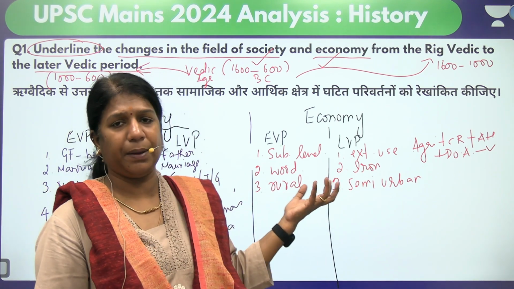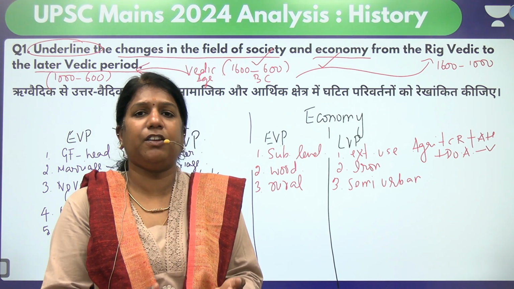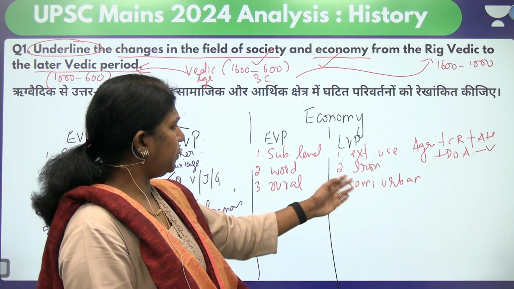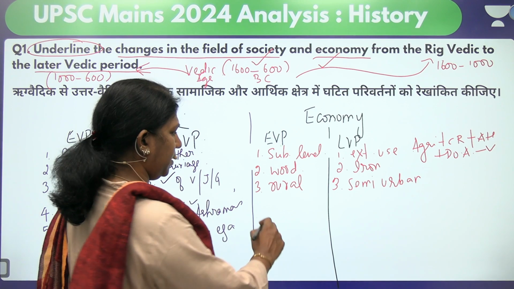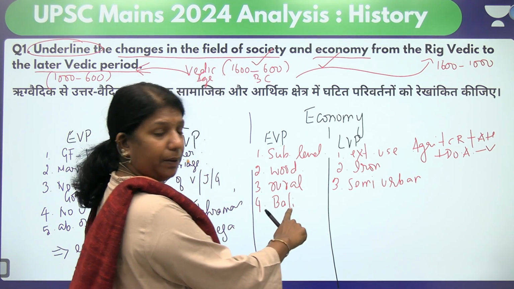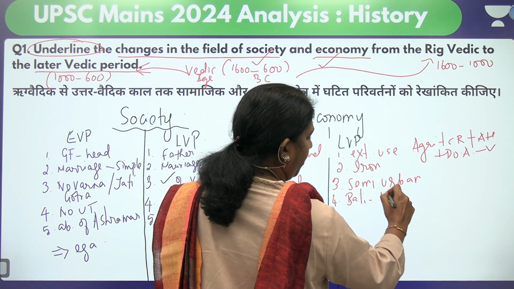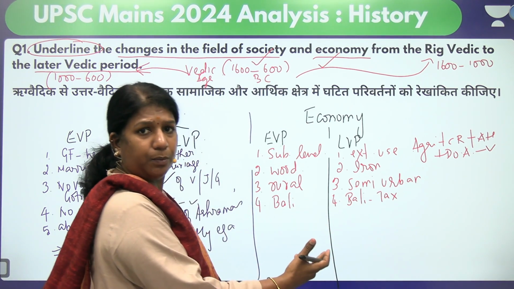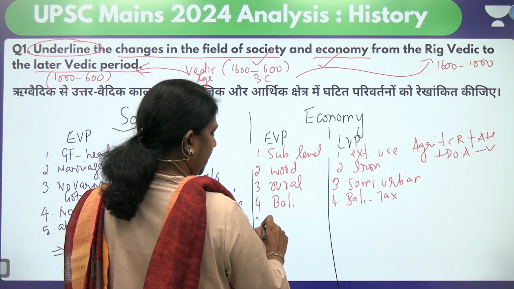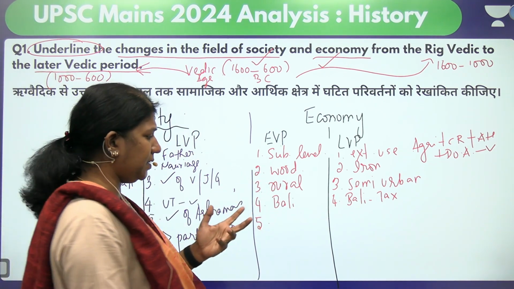But in the early Vedic period, Aryans lived in what? It was like a concept of tribal polity where kinship existed. So that is the basic difference we see here. Then Bali was a voluntary tribute during the early Vedic period, but in the later Vedic period, Bali became a form of tax. So Bali was exactly a tax here, but there it was a kind of tribute. So that is one difference we can see.